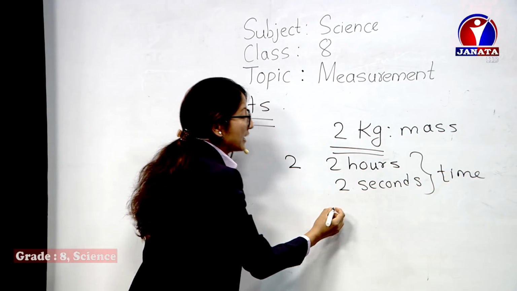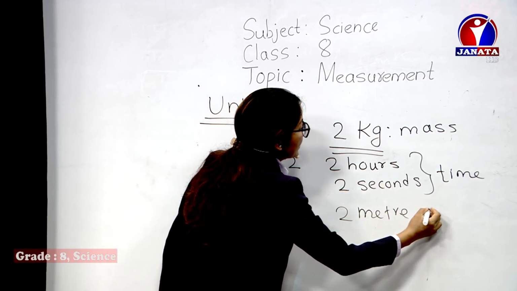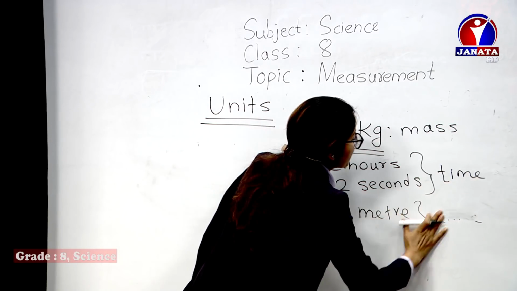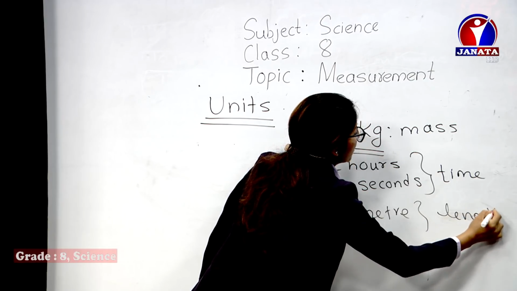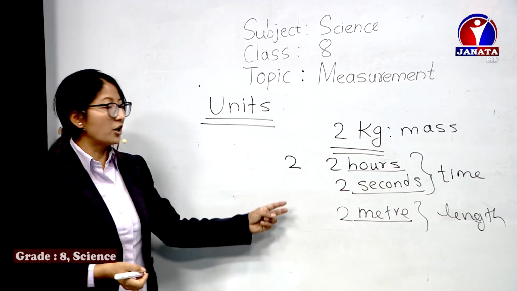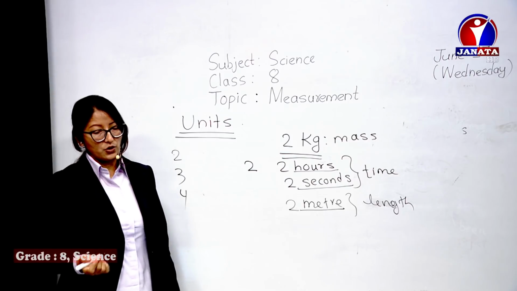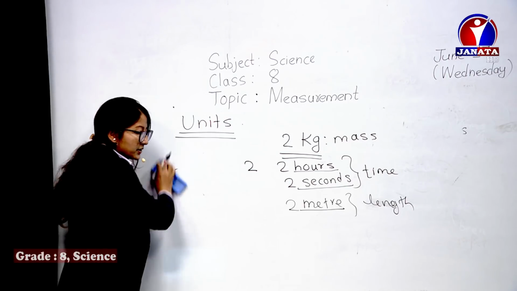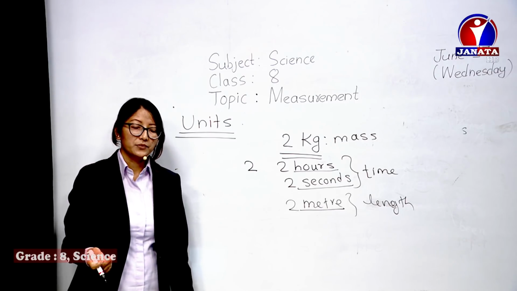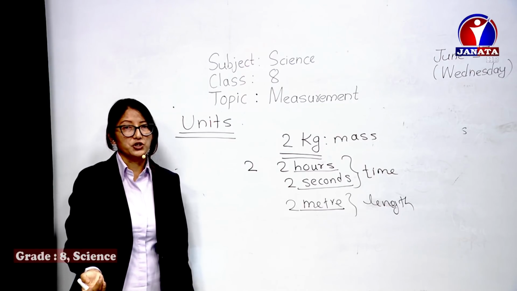If we say 2 meters, it represents length. So these are the units which complete the sense of the number. If I say only 2, 3, 4, it gives no sense at all. You can check the definition: the unit is a standard quantity in terms of which other physical quantities can be measured.